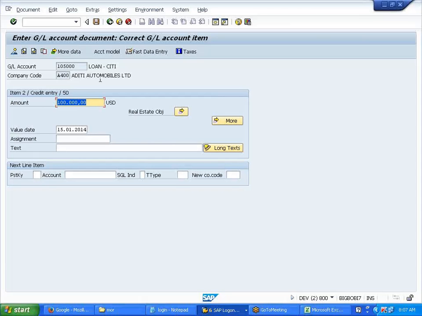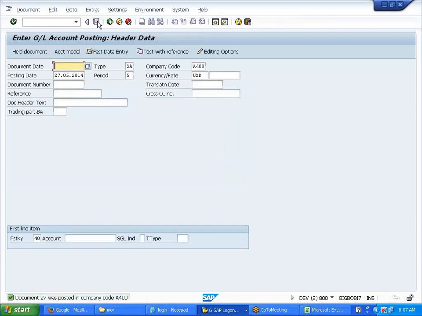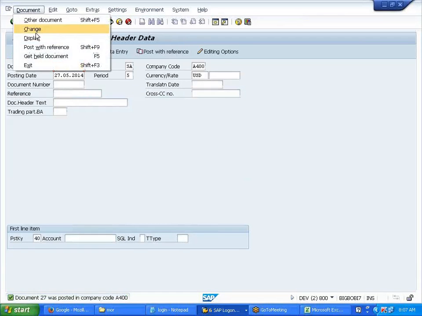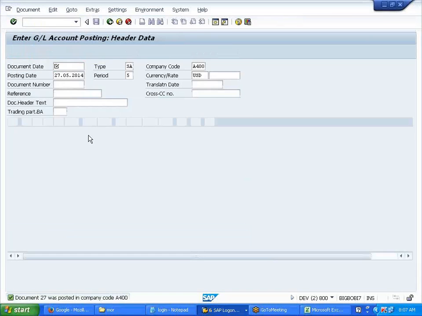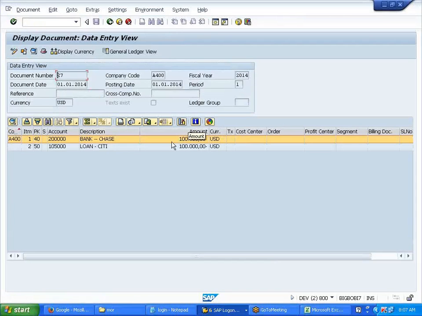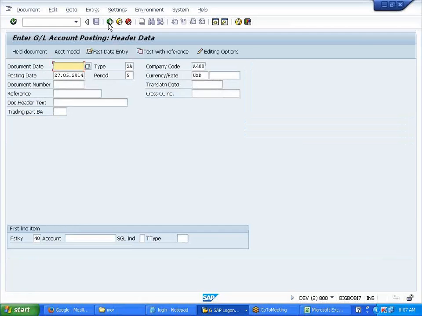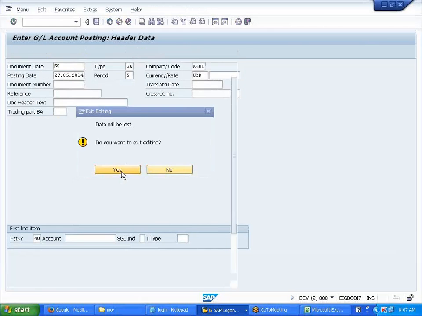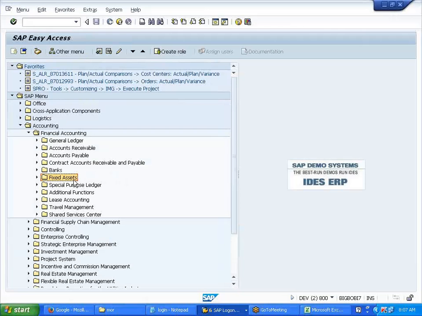Required entry over there. Save. Document posted. Display. Clear? Now there is a month end coming in, the 31st.